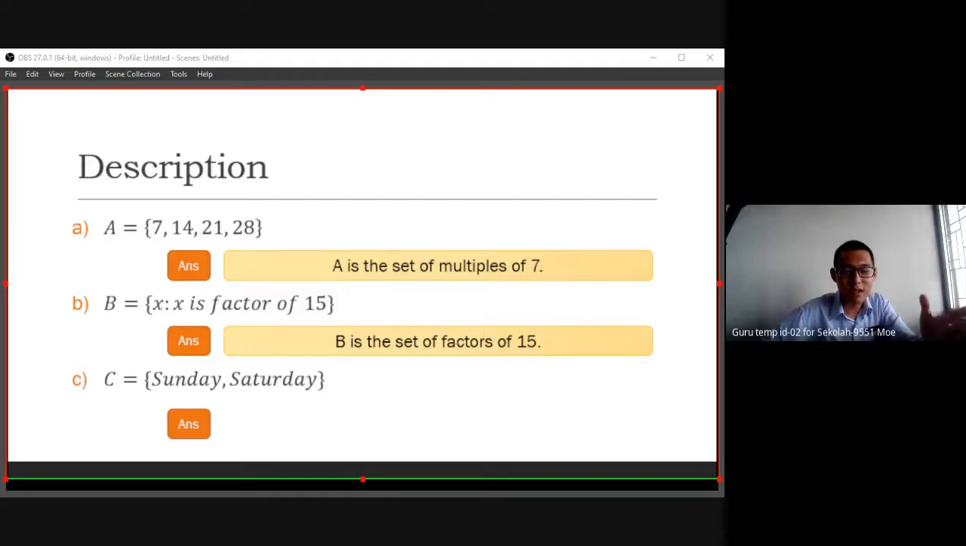Okay, so it's very easy, right? If the question asks like this, done already. Next, C: Sunday and Saturday. What does it mean to say C is weekend? You need to complete the sentence description. Don't say C is weekend. C is not weekend. C is a set. C is a set of what? C is a set of the days of the weekend. Okay, you must have a set.